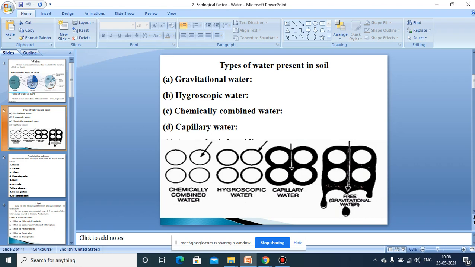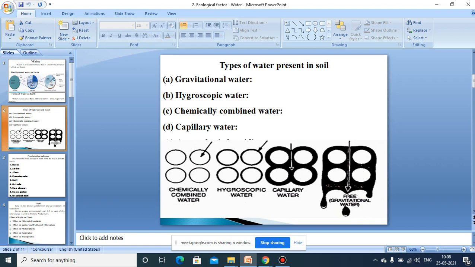As we know that the source of water for the soil is the rain, and during the rain, water falls onto the surface and percolates down into the deep earth crust through these pore spaces, and excess water runs along the slope, adds on to the streams, rivers, and ultimately the seas and oceans. But during this, some amount of water enters into the land, and in the soil it is present in these forms. You can see there is gravitational water,